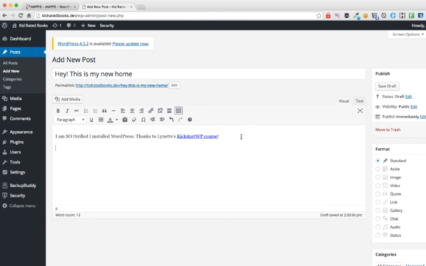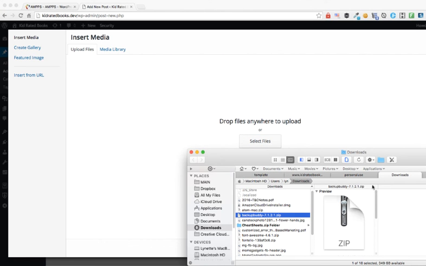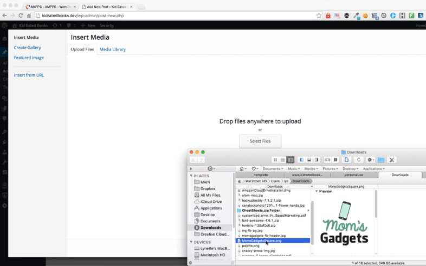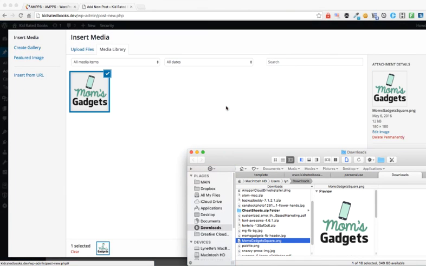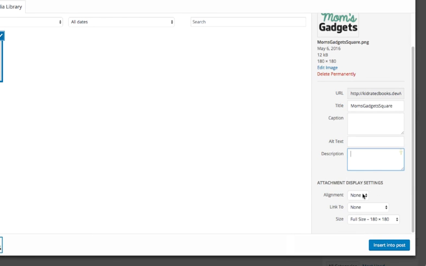Now, what if you want to add an image? Very easy. So I'm going to hit enter to create a new line. Just click Add Media, and you either click Select Files, or you can just drag and drop. So for example, I have an image here. I drag and drop it, and I can change the title, add a caption if I want, any description or anything I want. I can also align it. Maybe I want it in the center, and link to the file as well.